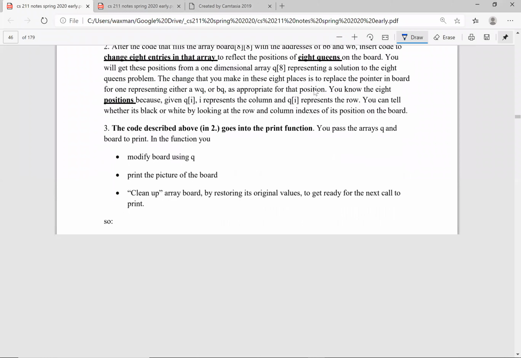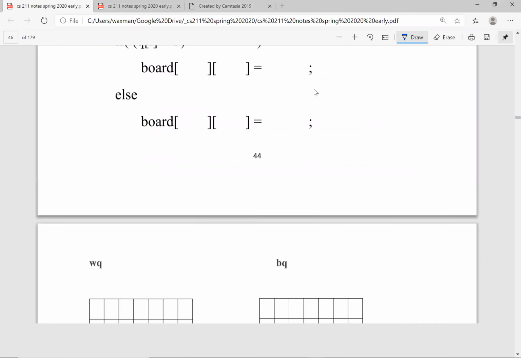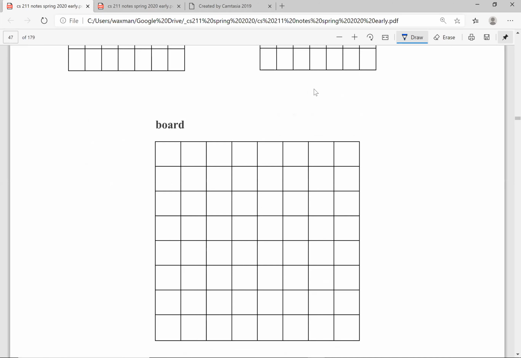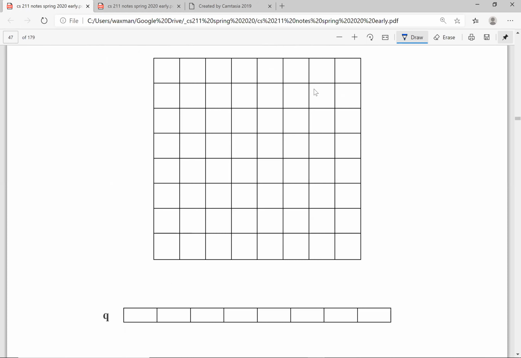Let's go down over here to page 45. Remember, we have an array Q, and the array Q tells us where the queens are. So let's say this is Q sub 0, Q sub 1, Q sub 2, Q sub 3, 4, 5, 6, and 7. Let's say there's a queen in position 0, and in 2, and in 4, and so on and so forth, right? We're given this array Q, and this is the print program. By the time you get to the print program, this array Q will already have a solution.